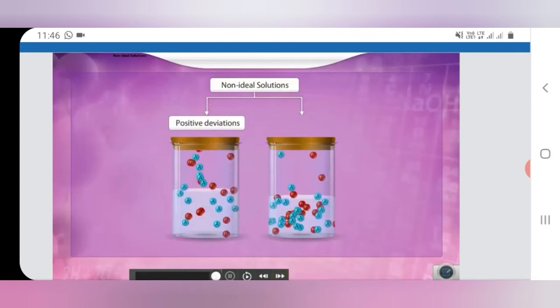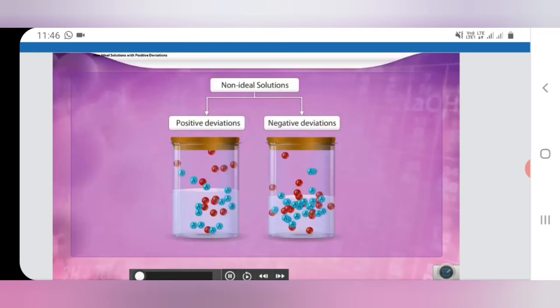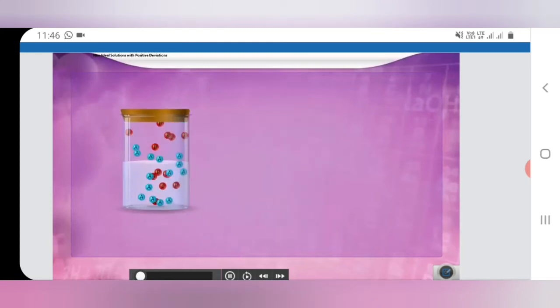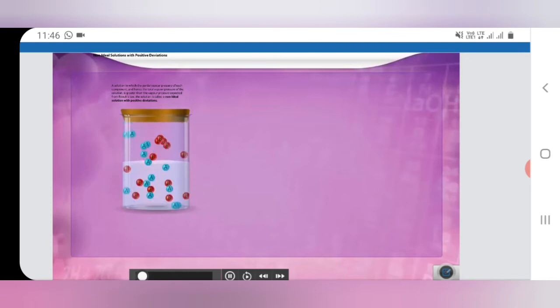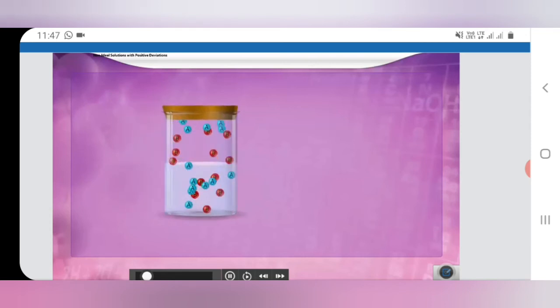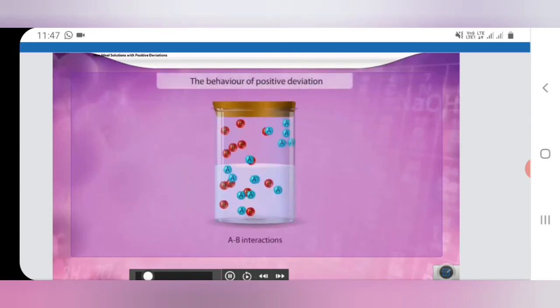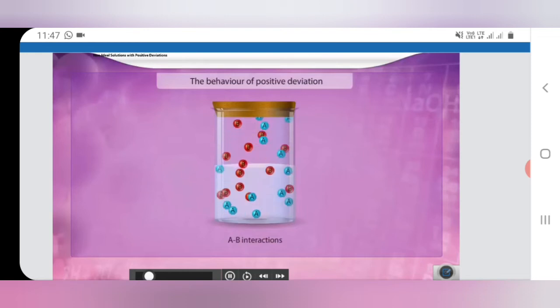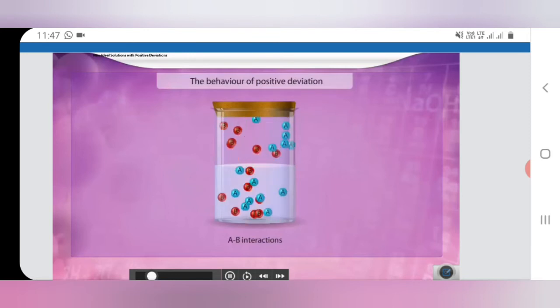In such cases, the molecules tend to escape more easily from the solution than from the pure component. This results in an increase in the vapor pressure compared with the pure component. This is the case where the AB interactions are weaker than the AA and BB interactions. So, an increase in vapor pressure will result in a decrease in boiling point.